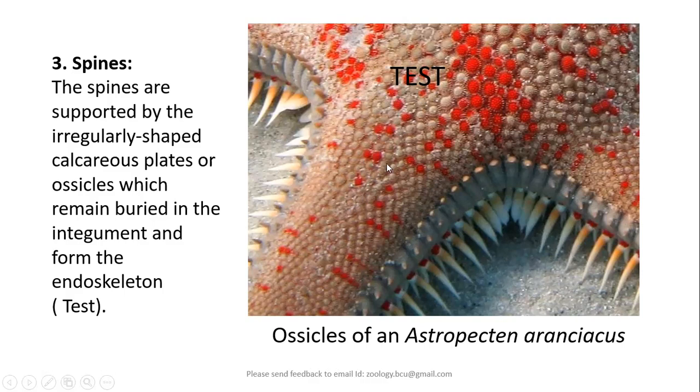This is a dried specimen. So thereby you are able to see the test, which is made up of ossicles. These ossicles form the endoskeleton called the test by attaching to each other. They are fitted to each other. A number of ossicles join together to form the hard endoskeleton called the test.